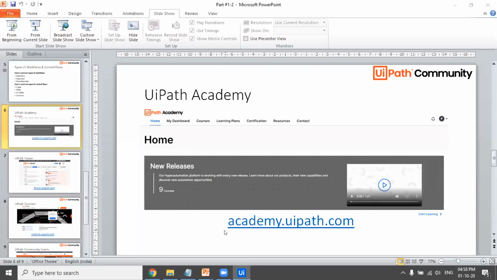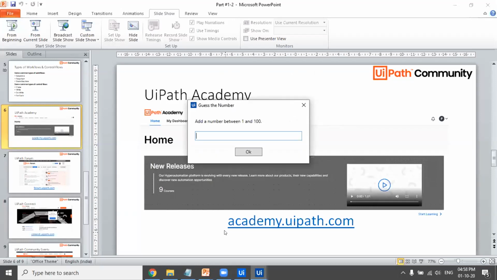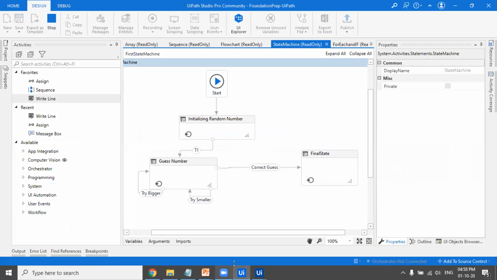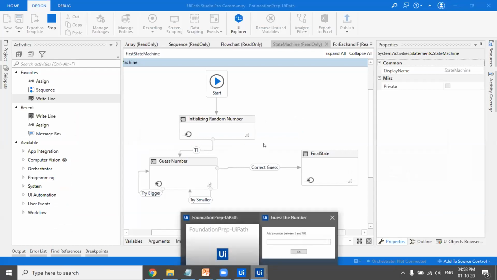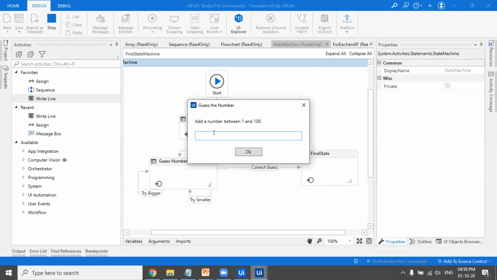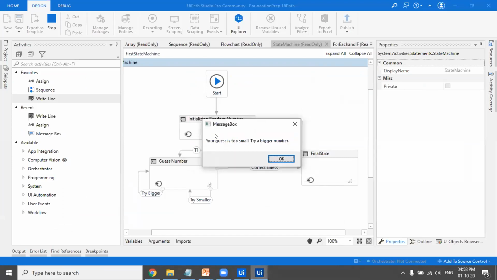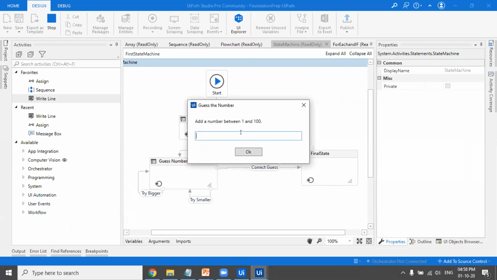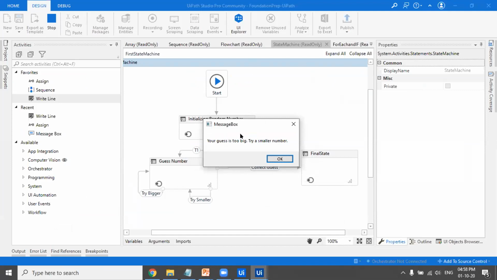So it's a random number generator. I have to guess a number between 1 and 100, and that would be matched with the number the system has generated. It could be any random number between 1 and 100. I'll just guess, I'll enter 25. Your guess is too small, try a bigger number. Okay, I'll guess 65. Your guess is too big, try a smaller number. This pop-up will keep on coming until I guess the right number.